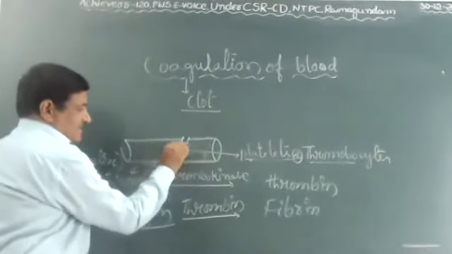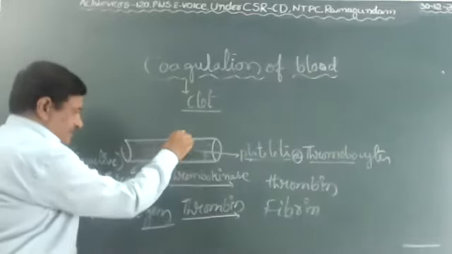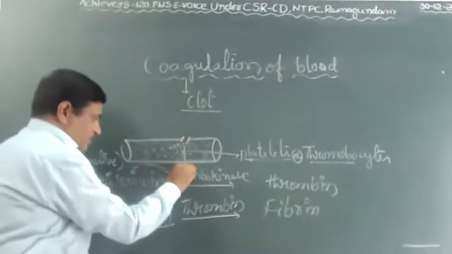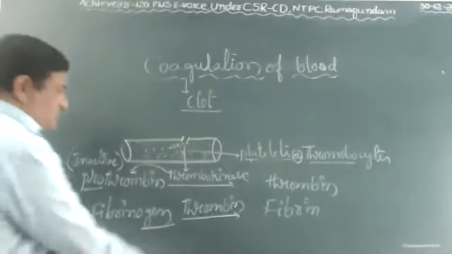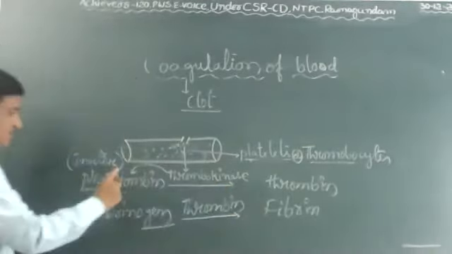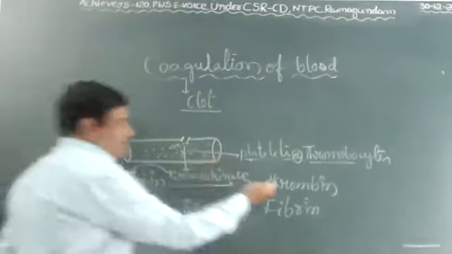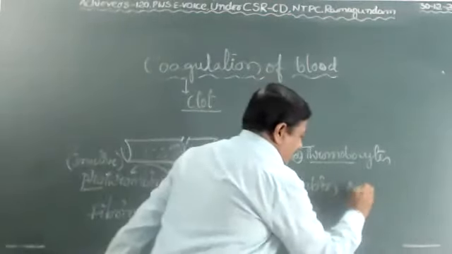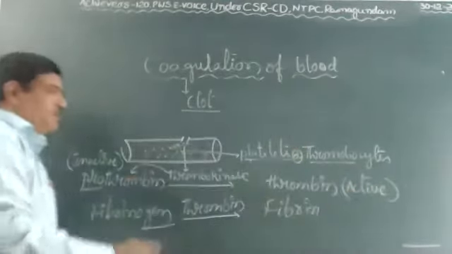These platelet cells identify it. They release one chemical, called thrombokinase enzyme. The thrombokinase acts on prothrombin. Prothrombin, an inactive form, converts into thrombin. Thrombin is an active form.